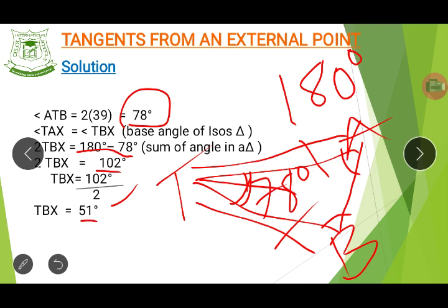Therefore our angle TBX, do you see that now, is 51 degrees. And then if you want to complete it, angle TBO will now be what? You know that this complete space is supposed to be equal to 90 degrees.